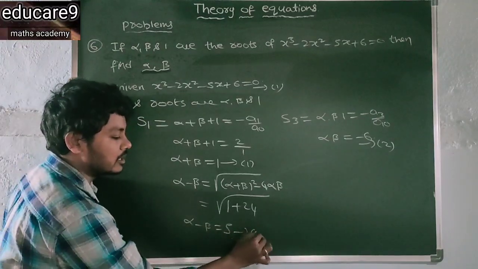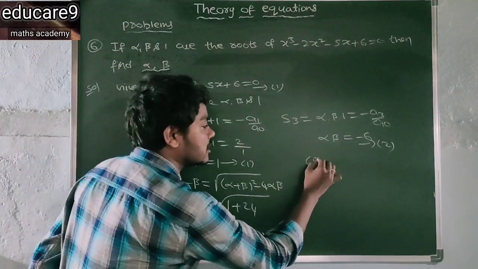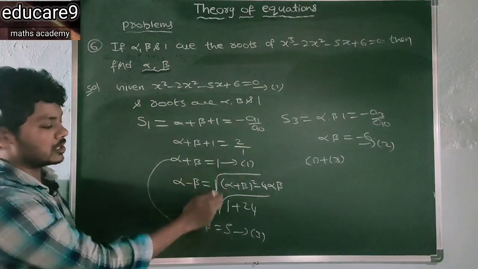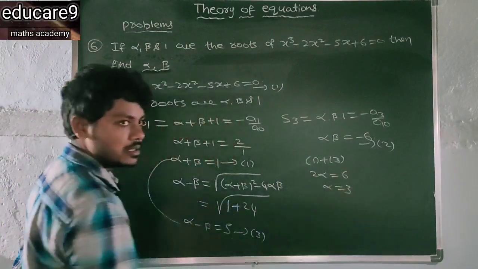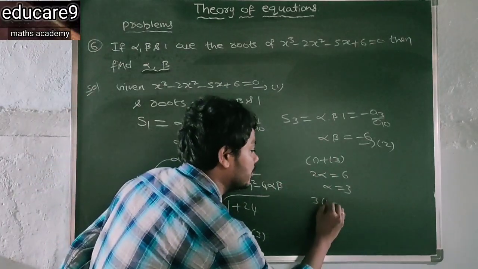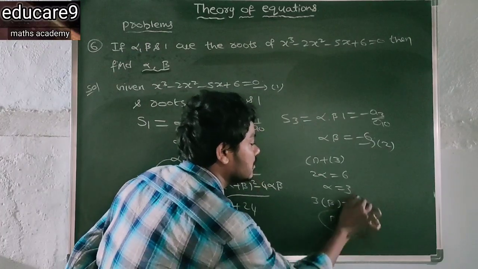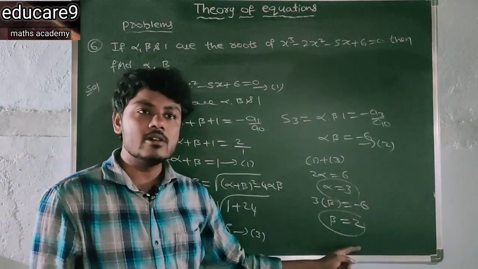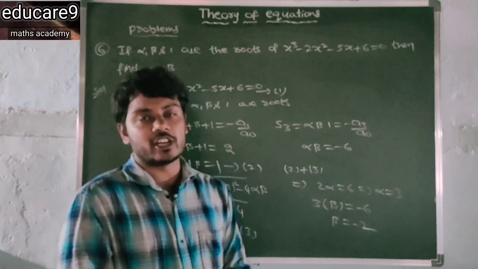Now this is equation 3. Now solving 1 and 3, that is 1 plus 3, what you get is 2 alpha is equal to 6, and alpha is equal to 3. Substitute this alpha in equation 2. So you get 3 into beta is equal to minus 6. Therefore the beta value is minus 2. So clearly the alpha and beta values are 3 and minus 2. For the next session we will discuss more concepts and problems.